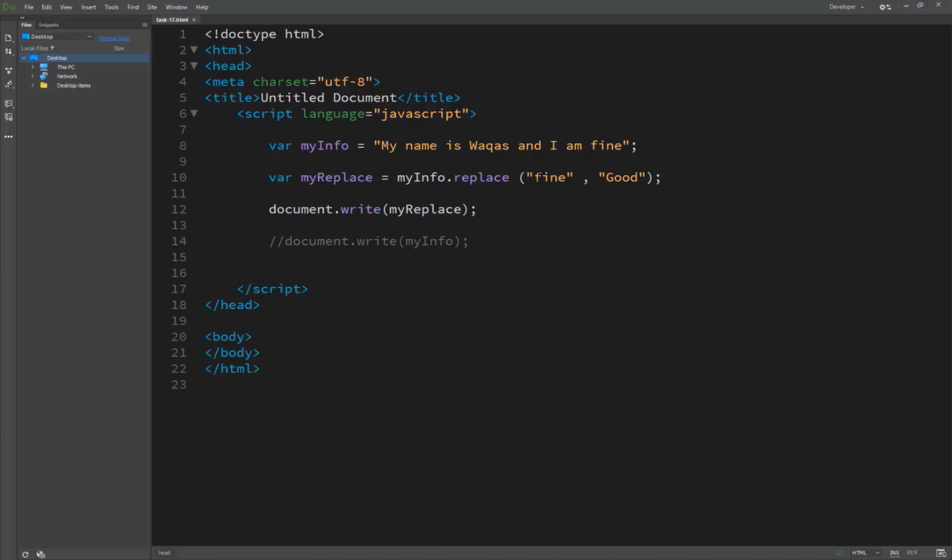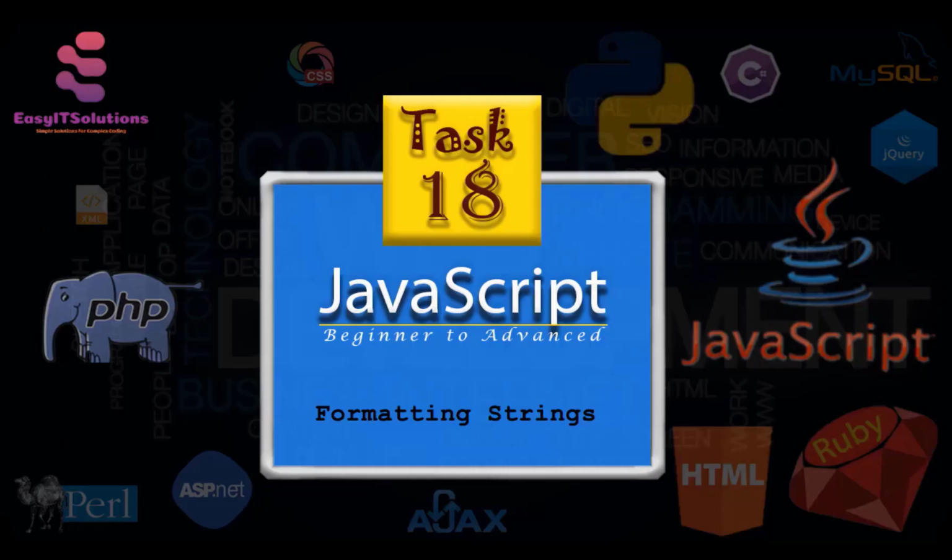So we can find the word "fine" and easily replace it with another word. First of all, replace searches inside the string for the exact word "fine", and then replaces it with the other word we want.